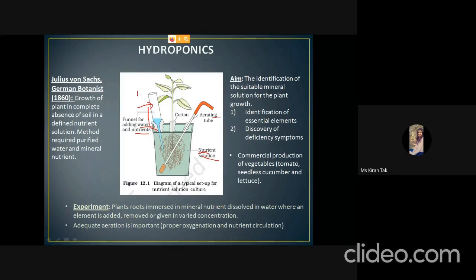This is a very good technique, and this technique is also used for the commercial production of vegetables like tomato, seedless cucumber, and lettuce. And in this technique, how can we discover the deficiency symptoms? If we want to see the deficiency symptoms of nitrogen, okay, then we will add all the other nutrients except nitrogen in the funnel, and we will see the growth and development of the plant. And then we will discover that due to the deficiency of nitrogen, these deficiency symptoms will be observed.